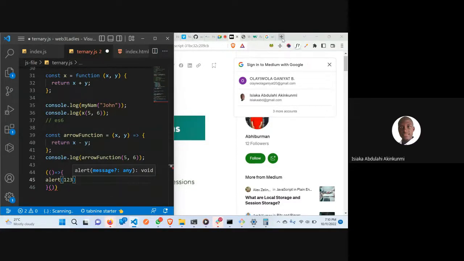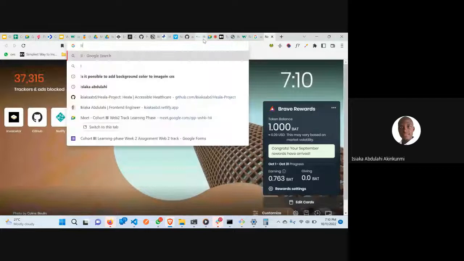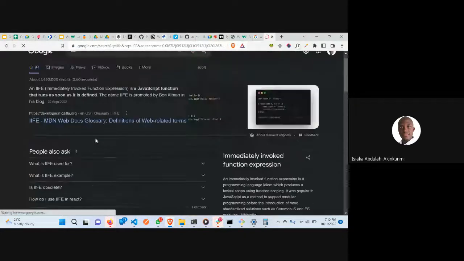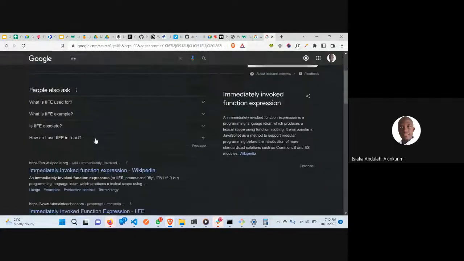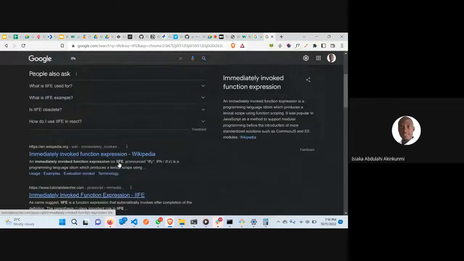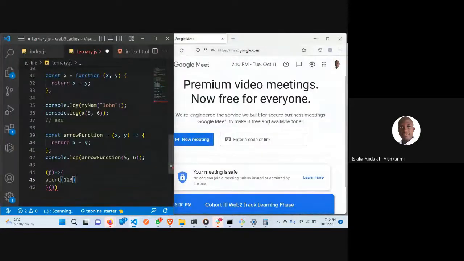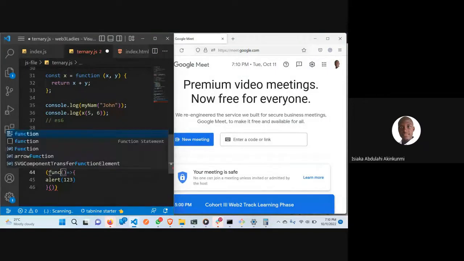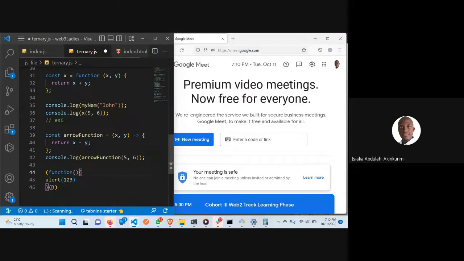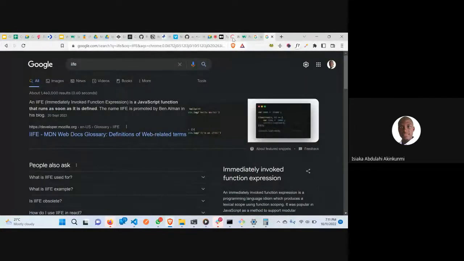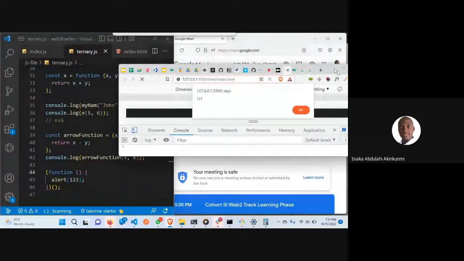Okay, immediately invoked function. We call it IIFE, immediately invoked function. That's what we call it in JavaScript. I can just write a function here, and this is how our function works. So I don't need this. If I open my browser now, without running it, immediately I save it, it will run.